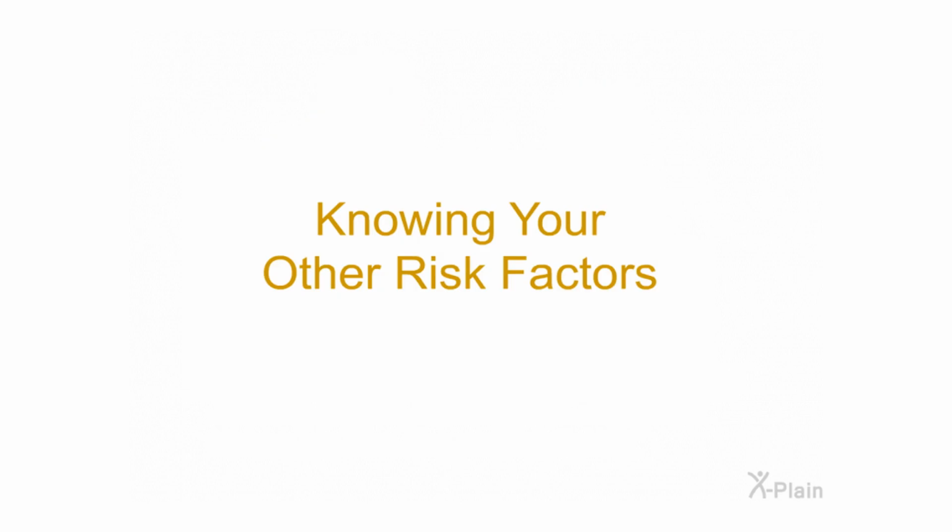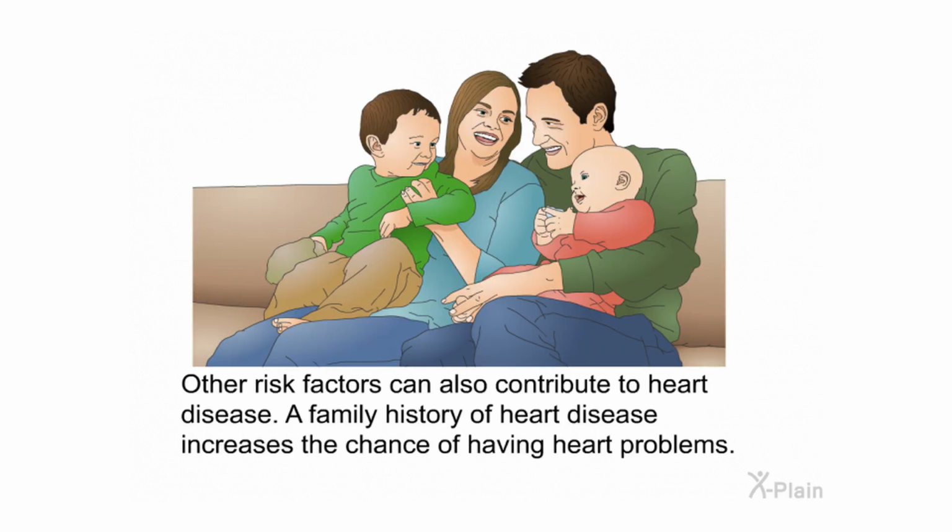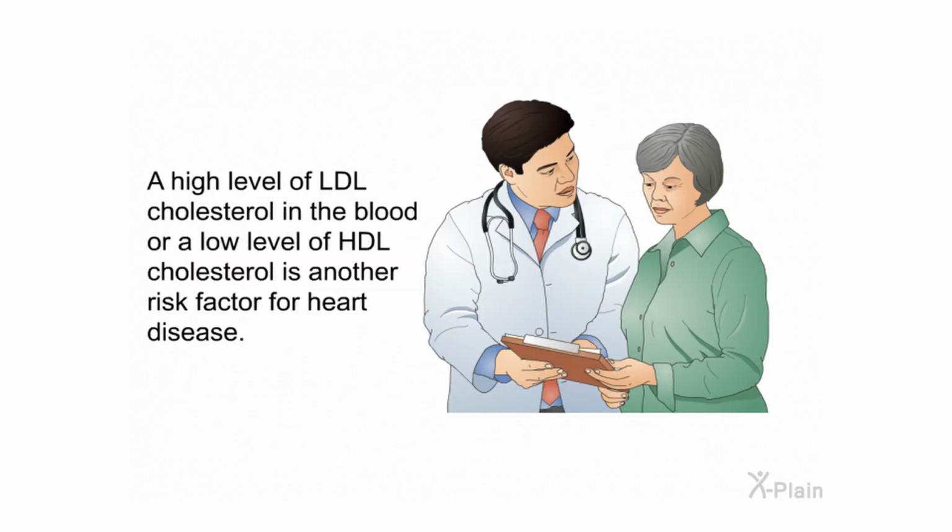Knowing your other risk factors. Other risk factors can also contribute to heart disease. A family history of heart disease increases the chance of having heart problems. A high level of LDL cholesterol in the blood or a low level of HDL cholesterol is another risk factor for heart disease.